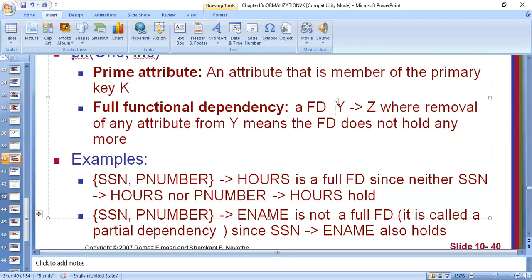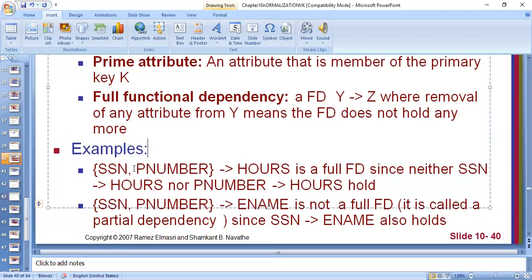So Y is the attribute which uniquely determines all. Now, full functional dependency means such a functional dependency where removal of any attribute from Y means the functional dependency does not hold anymore. So let us look at the example.